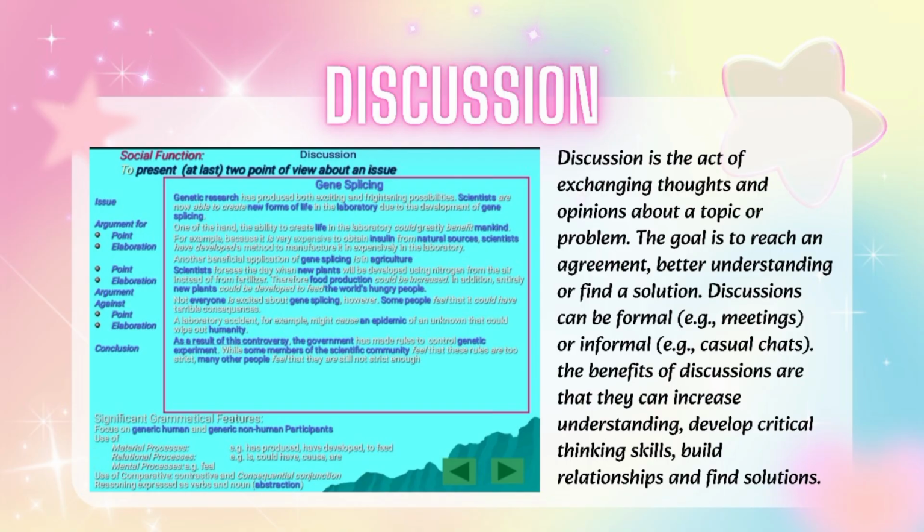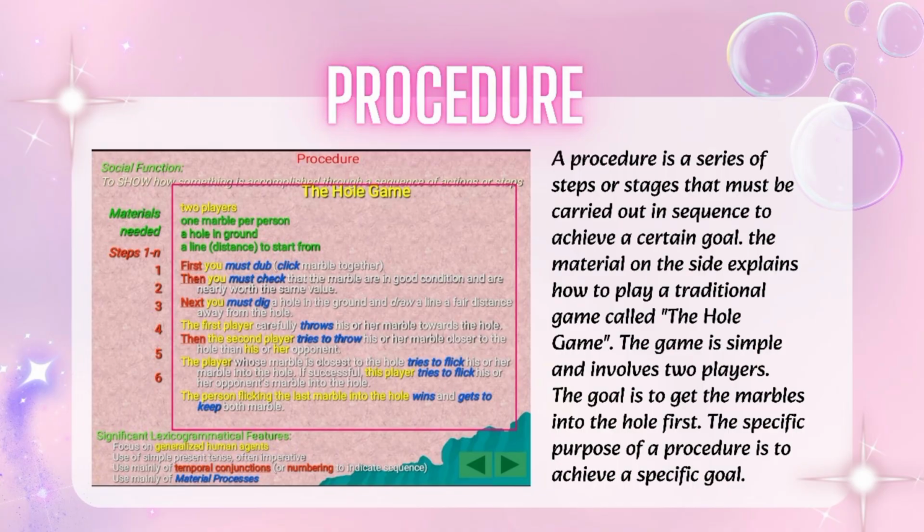Discussion. Discussion is the act of exchanging thoughts and opinions about a topic or problem. The goal is to reach an agreement, better understanding, or find a solution. Discussion can be formal or informal. The benefits of discussion are that they can increase understanding, develop critical thinking skills, build relationships, and find solutions.